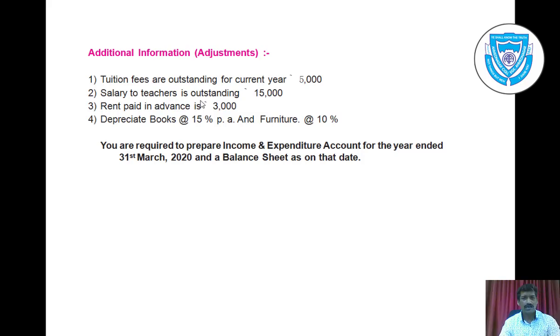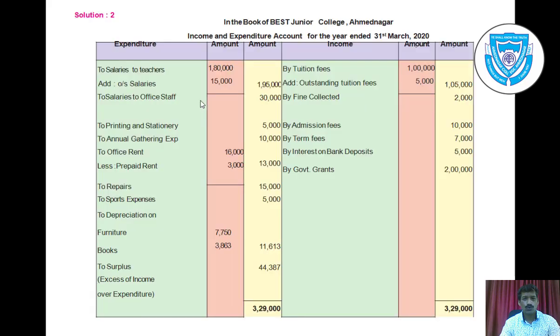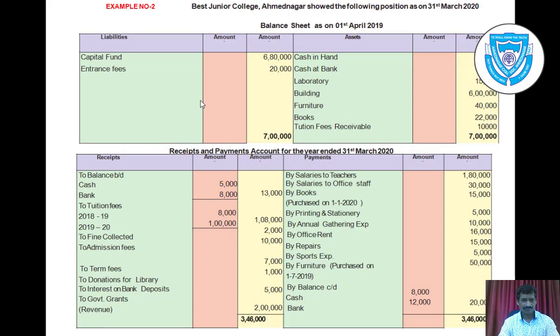Tuition fees are outstanding for current year rupees 5,000. As tuition fees is an income, so it is not received, so it is receivable but not received, so we can add it to tuition fees, add outstanding tuition fees rupees 5,000, and total in outer column rupees 1,05,000.